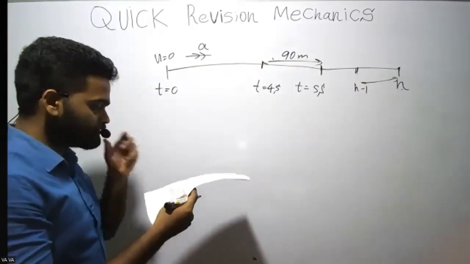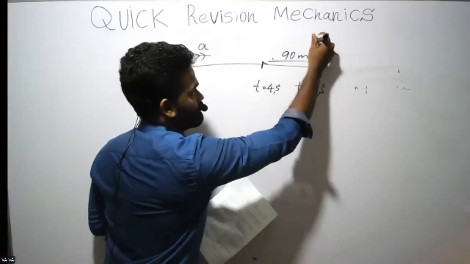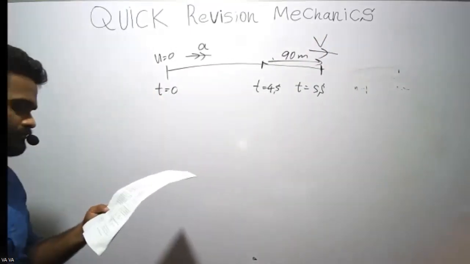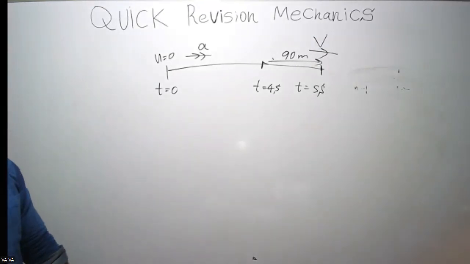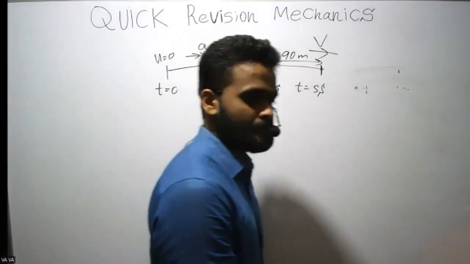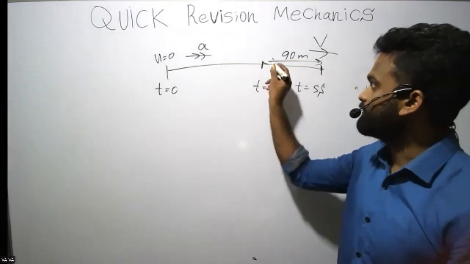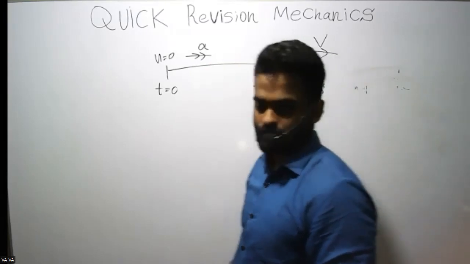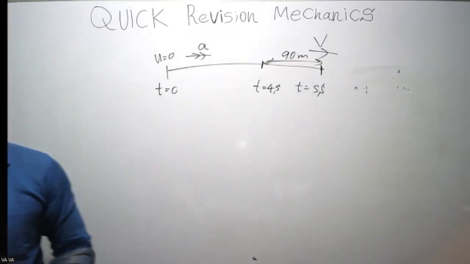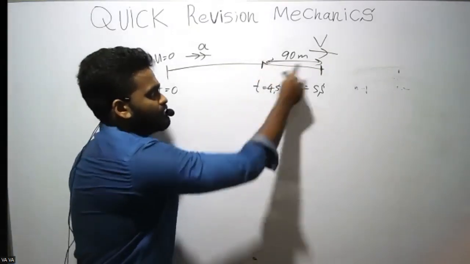What they ask is the velocity at the end of the fifth second. End of the fifth second is this one. What they ask is this v. So how can we find that? That's all they have given. They haven't given a value for acceleration as well. So I need to include this 90 meters.